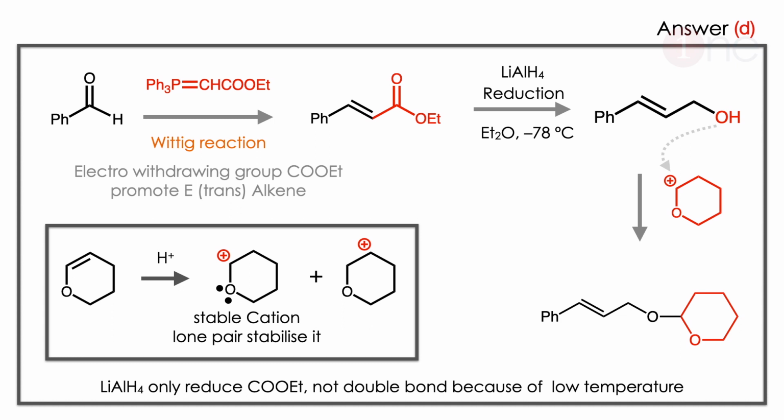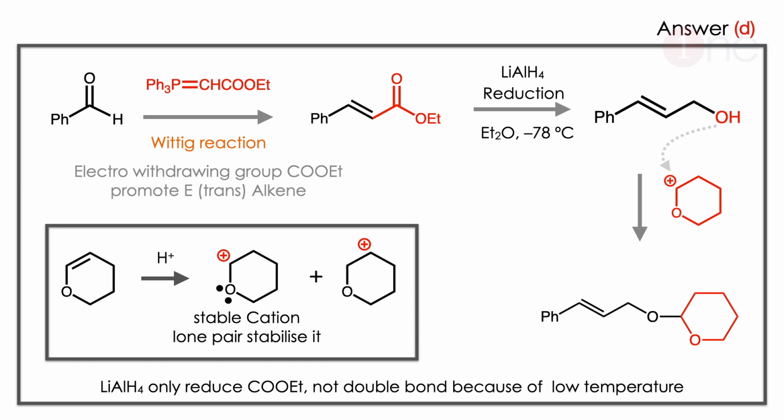The answer is D. Let us see why. The first step is the Wittig reaction. By looking at the reagent, you should guess it's a Wittig reagent. But you have to know that an electron withdrawing group promotes the E-alkene. So the carbon attached with COOEt, which is an electron withdrawing group, promotes the E-alkene there. So the product is the trans alkene. It's a very important stereoselectivity you should know.